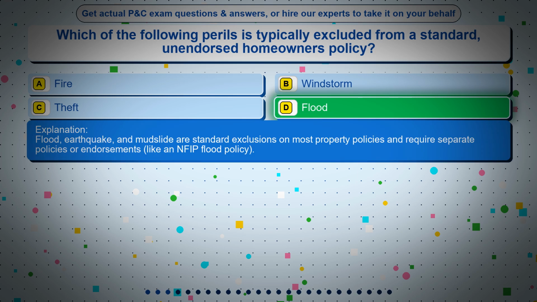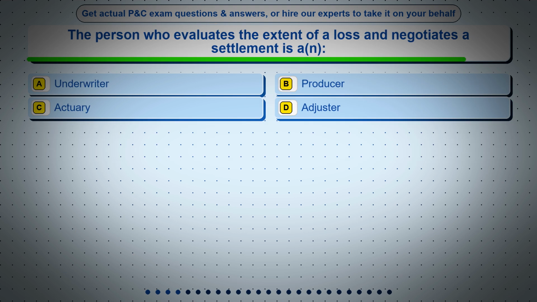Flood, earthquake, and mudslide are standard exclusions on most property policies and require separate policies or endorsements, like an NFIP flood policy. Question 4. The person who evaluates the extent of a loss and negotiates a settlement is an: Option A, underwriter. Option B, producer. Option C, actuary. Option D, adjuster.